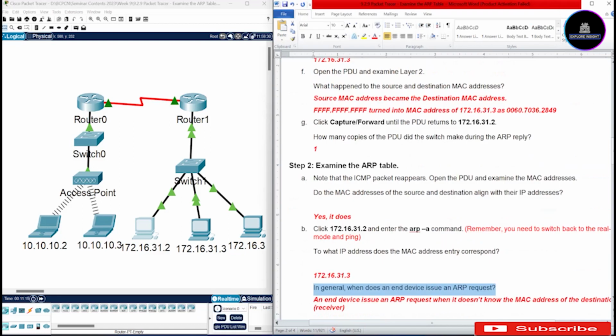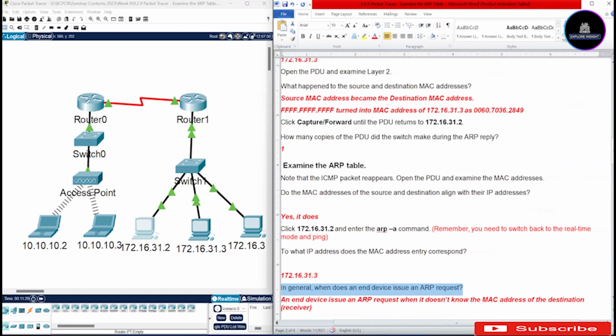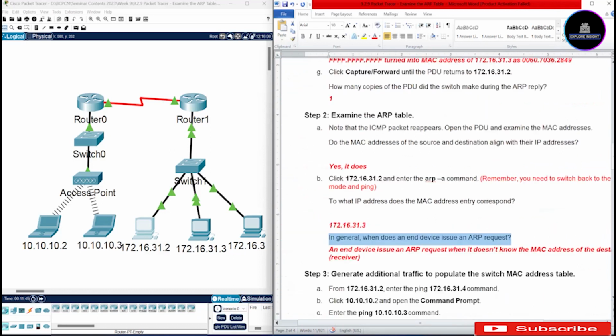We have another question, and that question is, in general, when does an end device issue an ARP request? Okay, so I'll say that an end device issues an ARP request when it doesn't know the MAC address of the destination. That means the receiver.